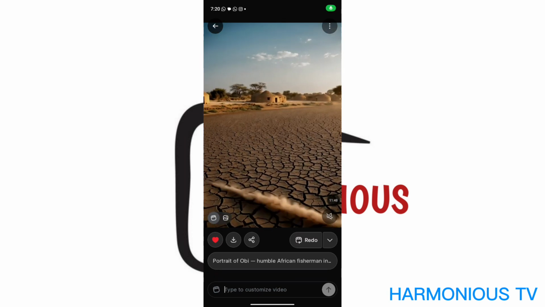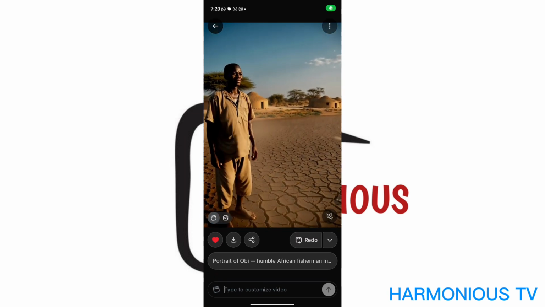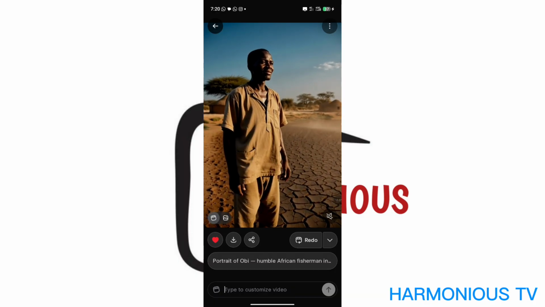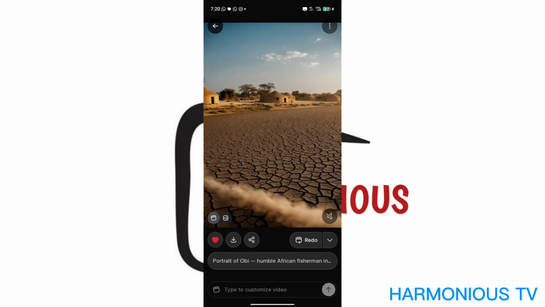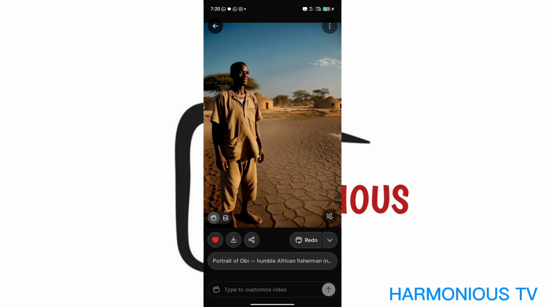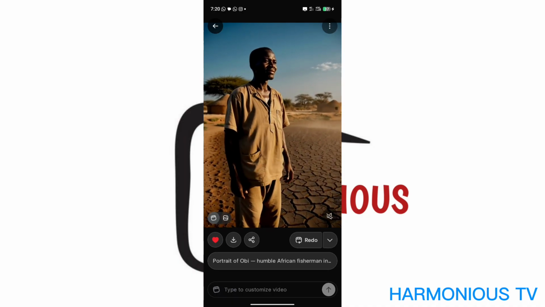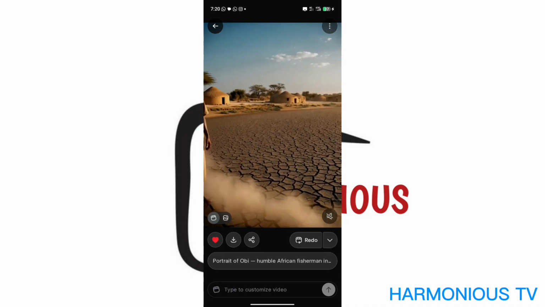Now I'm going to pause the video here to generate all of our images and turn them into videos, and then we'll head up to our editing app, which is CapCut. So I'll be pausing the video now.